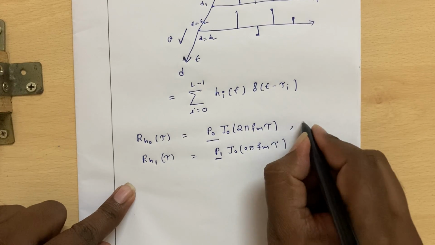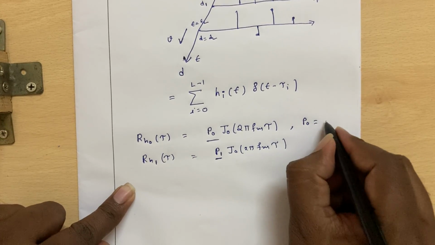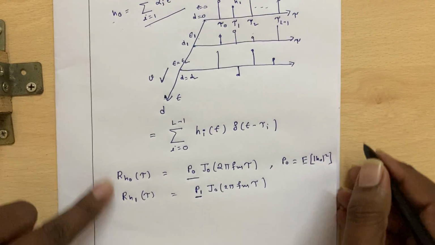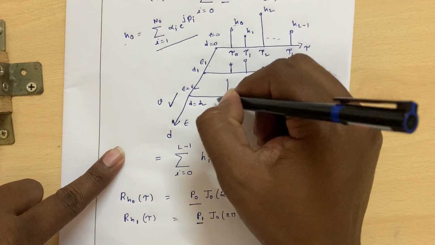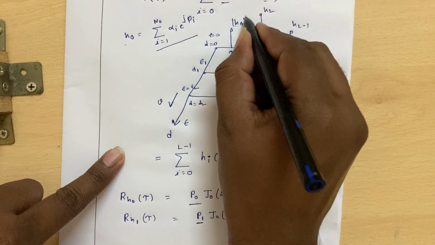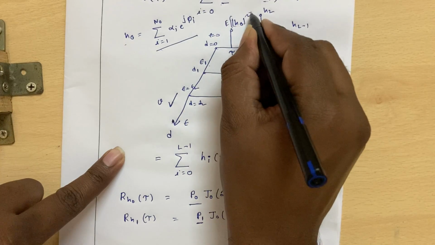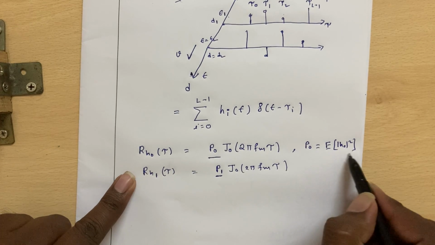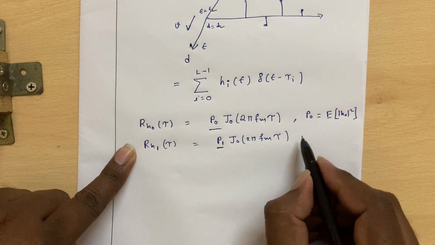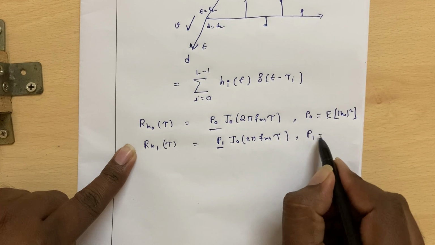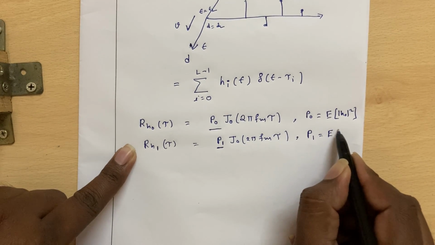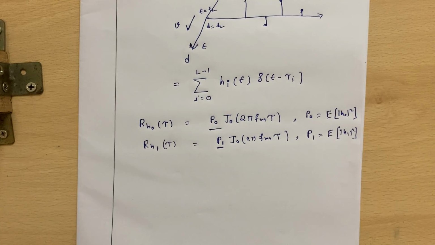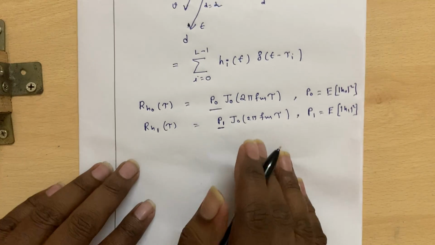So I write P naught is equal to expectation of mod h naught square. Means h naught value may be varying from time to time, but the mod square and average of the mod square will be constant over all the time instants. So that is the average power in the first path. Similarly, P1 is the average power in the path of i equal to 1. Like that you can have average power versus the delay axis.